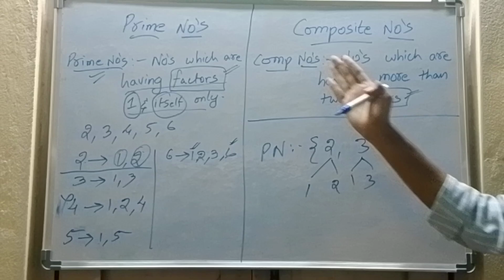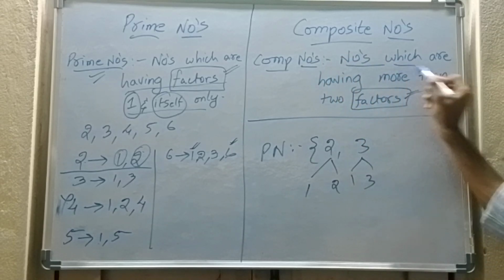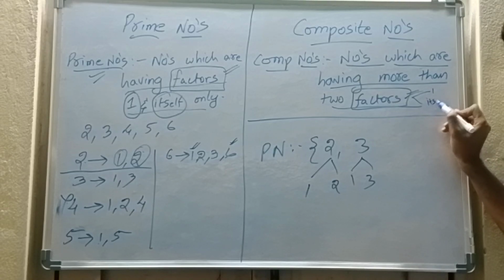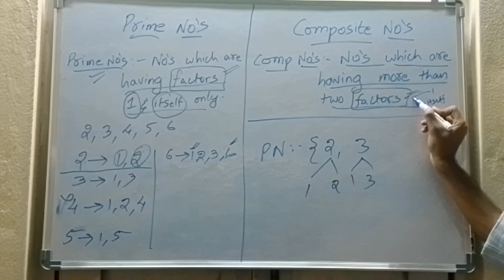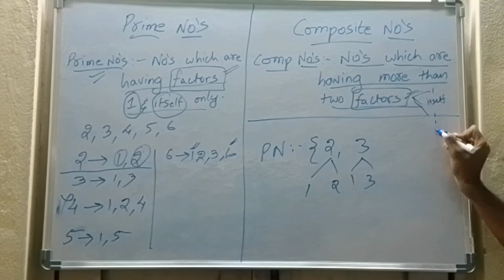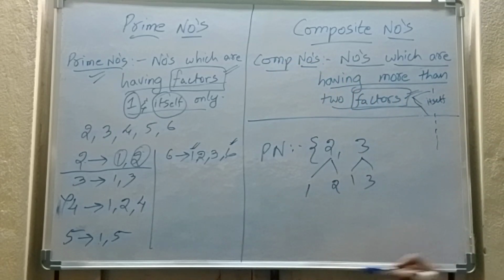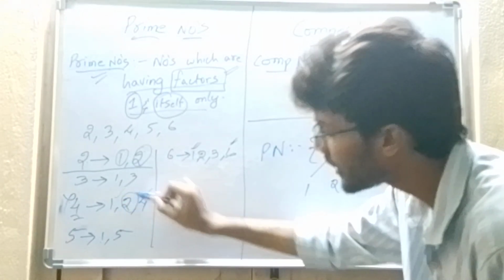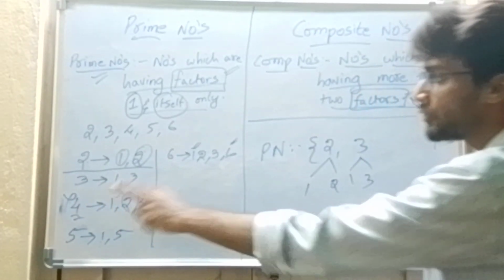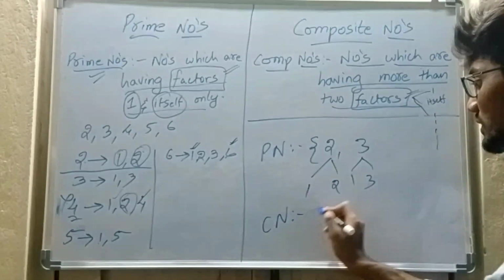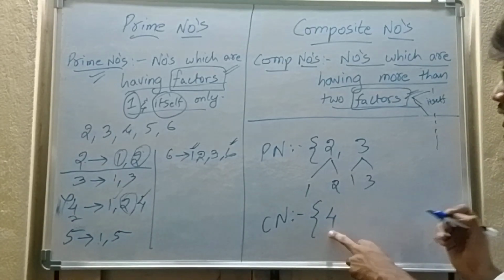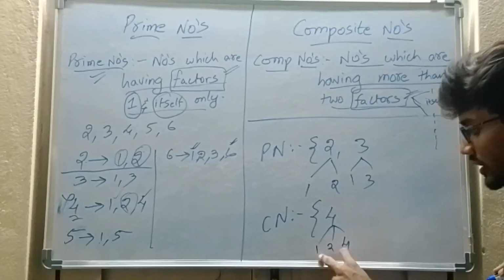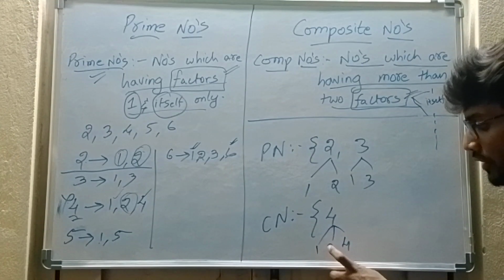Now let us see the definition of a composite number: numbers which are having more than 2 factors. What are the two factors? 1 and itself. If apart from 1 and itself there is at least one more number, then those numbers are called composite numbers. In 4, apart from 1 and 4, there is another factor. That's why 4 comes under composite numbers, because the factors of 4 are 1, 2, 4.